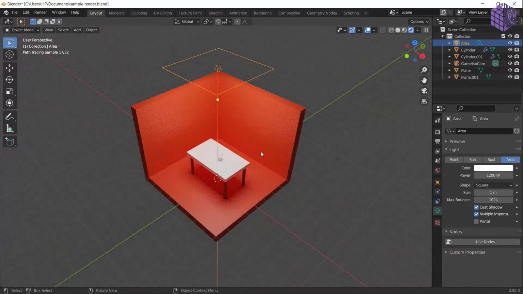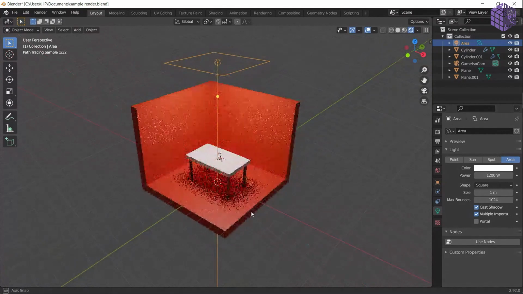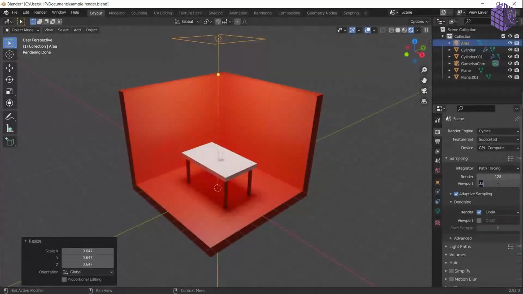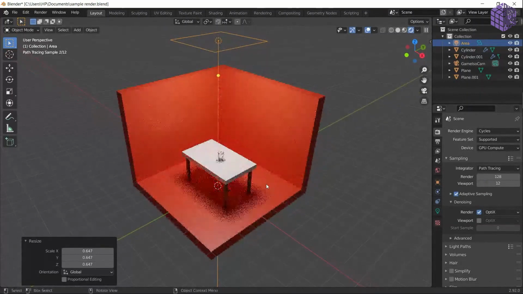So this is rendering now. As you can see, this is rendering now on 32 samples. I can decrease the samples to 12. But as you can see, we have a lot of noise now compared to what we have on 32 samples. So it's going to be easy on my system, but not on quality. And we don't want quality in the viewport setting. We just want to check how the light is working.